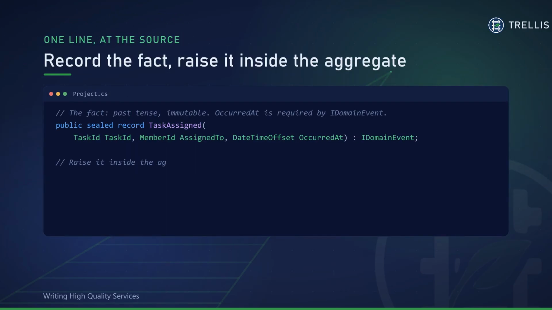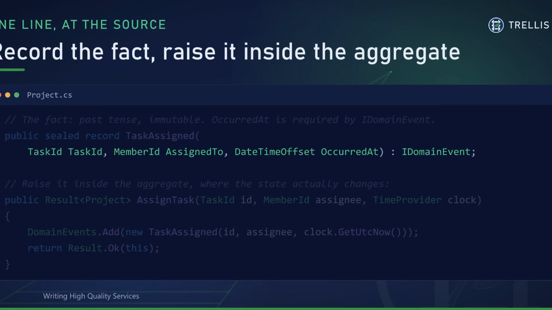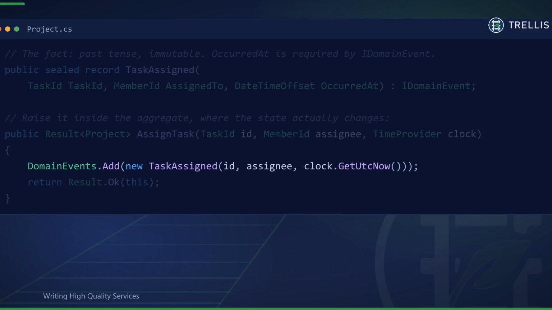So record it instead. A domain event is a fact, past tense, immutable, a record. TaskAssigned carries what happened: which task, who it went to, and when. OccurredAt isn't optional. The IDomainEvent interface requires it. Then you raise it inside the aggregate, right where the state changes. DomainEvents.Add, one line. There's no handler list to remember, just the fact.